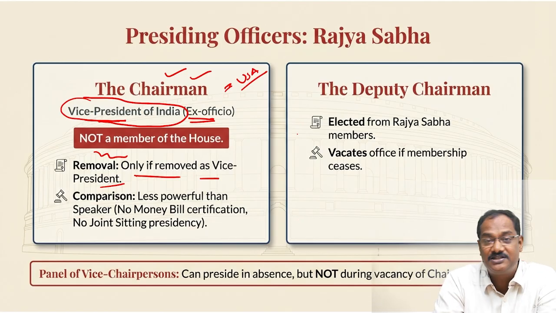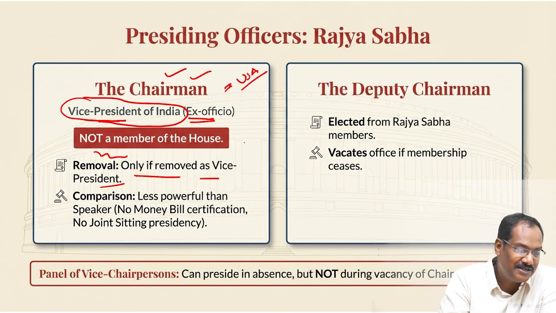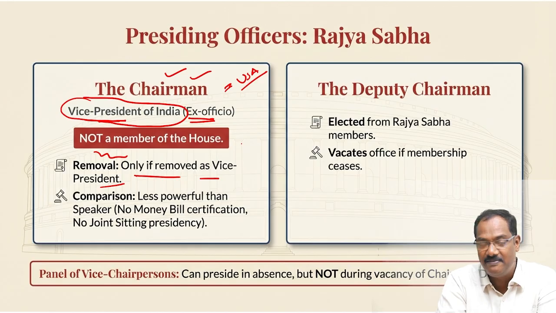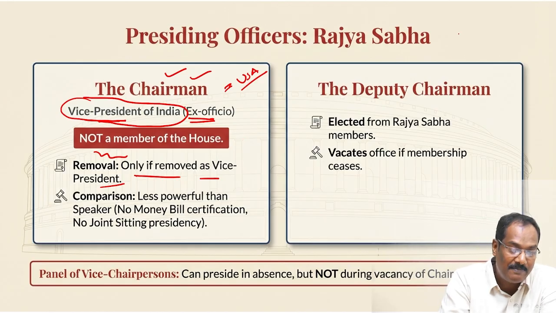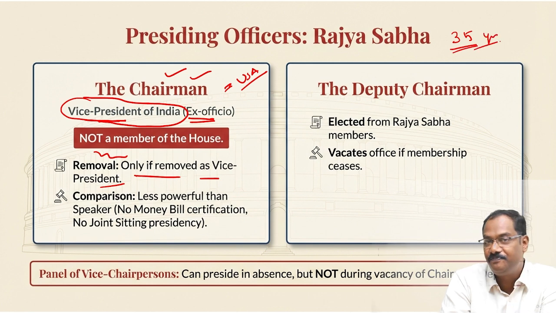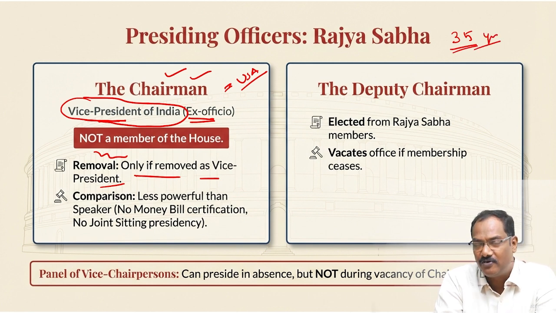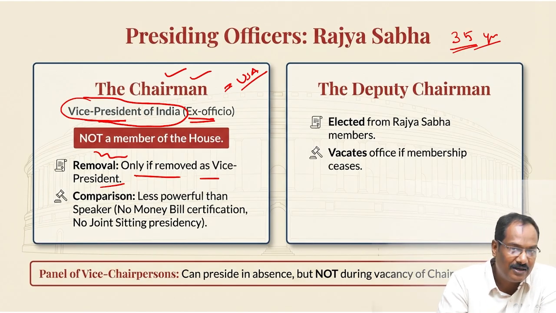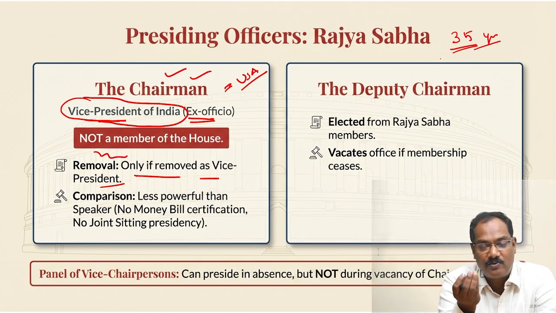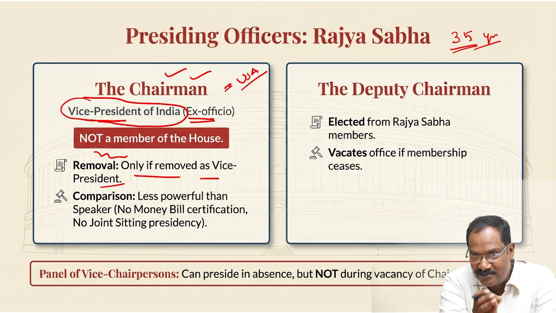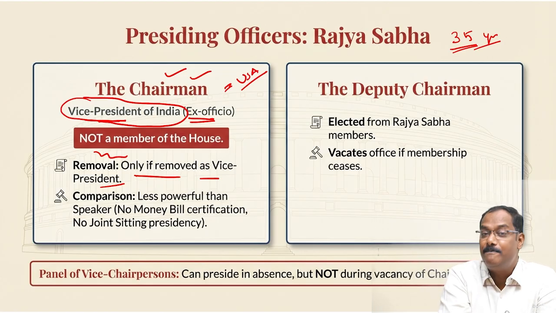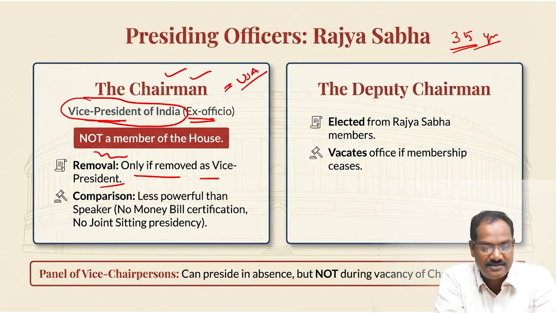For the person who is the chairman, who is the vice president, the qualification is a little different. For Rajya Sabha membership, I told you 30 years is the minimum age. But the eligibility for vice president, please write down: 35 years of age, no office of profit, and the person should be qualified to become a member of Rajya Sabha. That means the qualification age for the chairman of Rajya Sabha is 35 years, whereas a member of Rajya Sabha needs only 30 years. Is that clear to everybody?